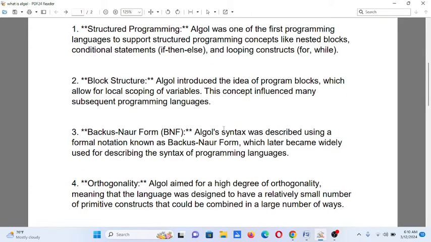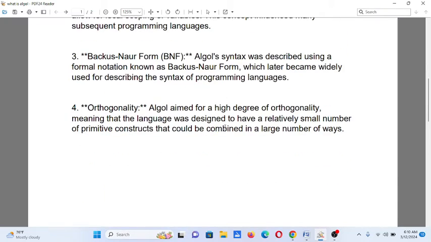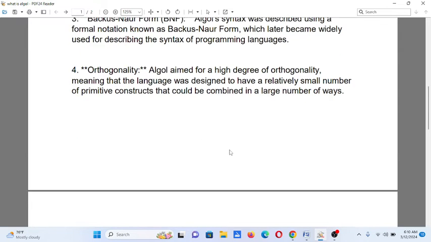Number 3, Backus-Naur form or BNF. Algol syntax was described using a formal notation known as Backus-Naur form, which later became widely used for describing the syntax of programming languages. Number 4, orthogonality. Algol aimed for a high degree of orthogonality, meaning that the language was designed to have a relatively small number of primitive constructs that could be combined in large number of ways.